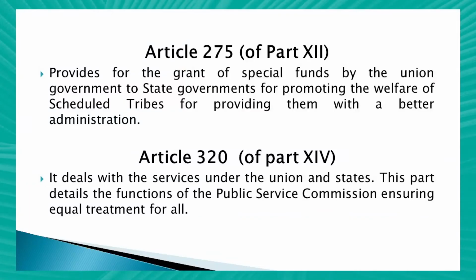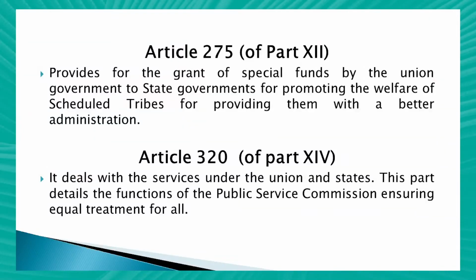Article 275 comes under Part XII of the Constitution. It provides for the grant of special funds by the Union Government to the State Government for promoting the welfare of the scheduled tribes and for providing them with a better administration. That means, according to this Article 275, the Union Government will give funds to the State Government for the welfare programs of the scheduled tribes.